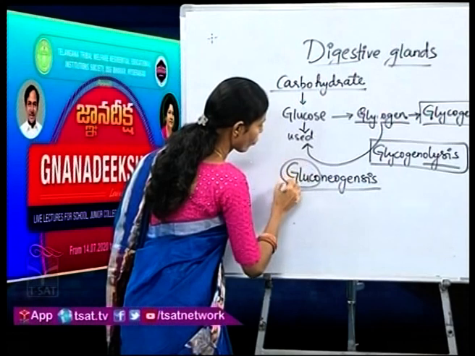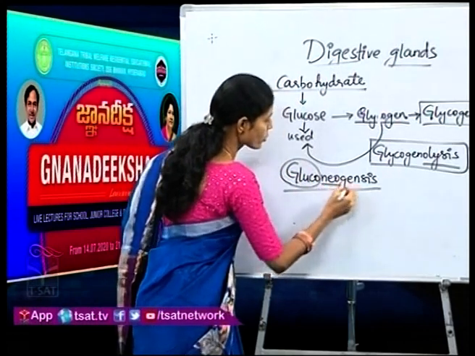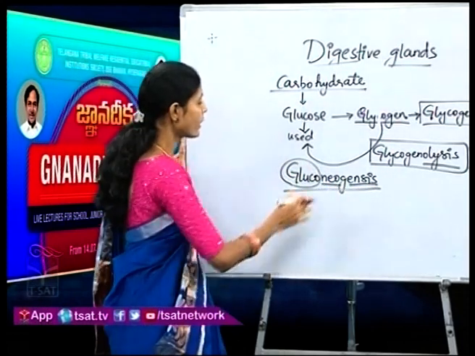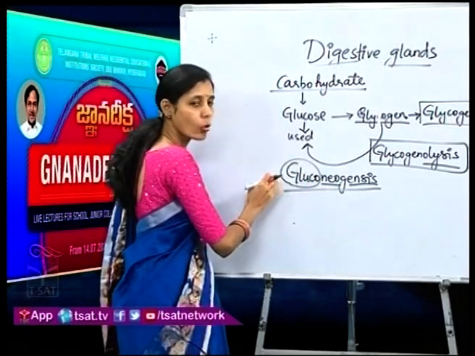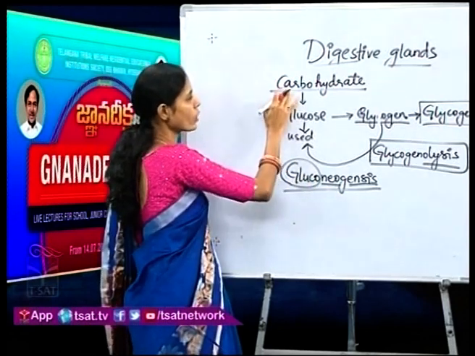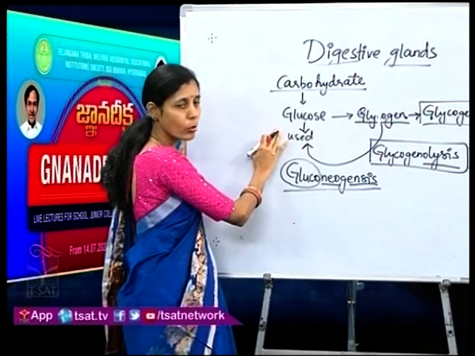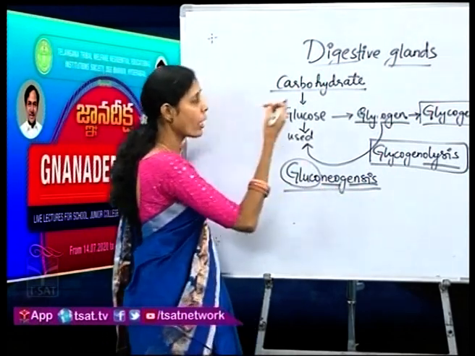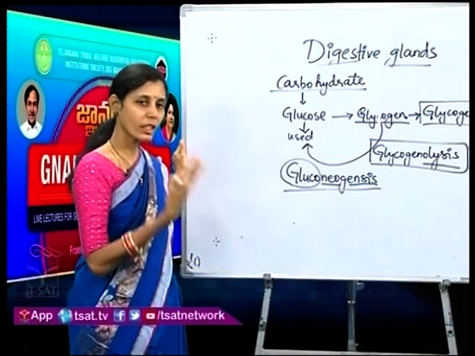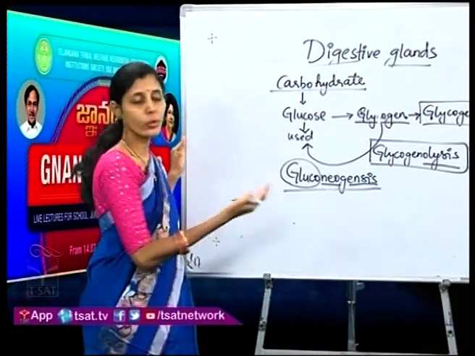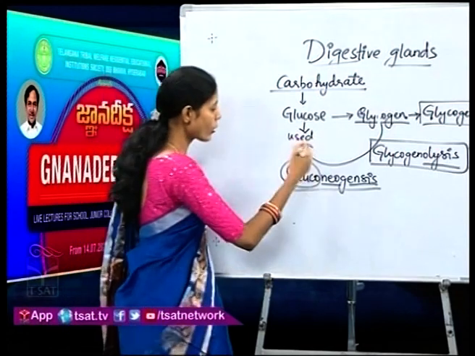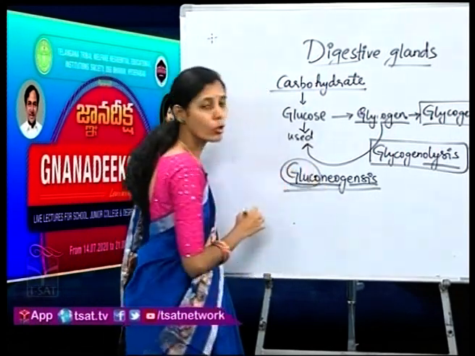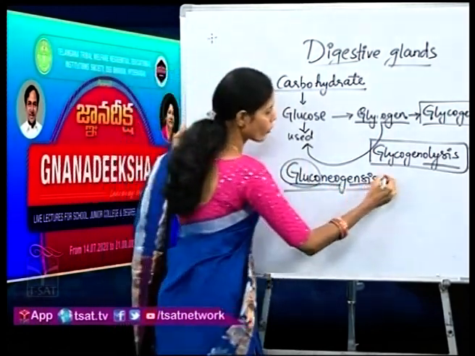Gluco means glucose, neo means new, genesis means production, that is the production of glucose. We generally know that from carbohydrate the body is producing glucose, but in this process called gluconeogenesis, apart from carbohydrates, from whatever other food nutrients are there in our body, the liver will also be producing glucose. So that is generally from the pyruvates.